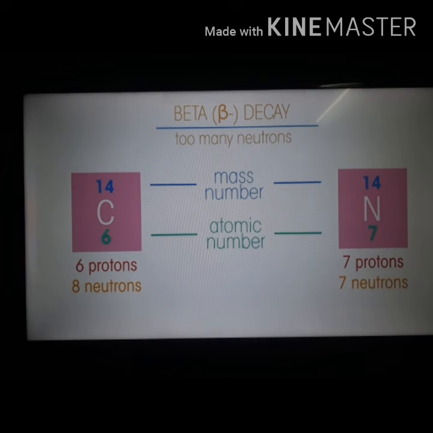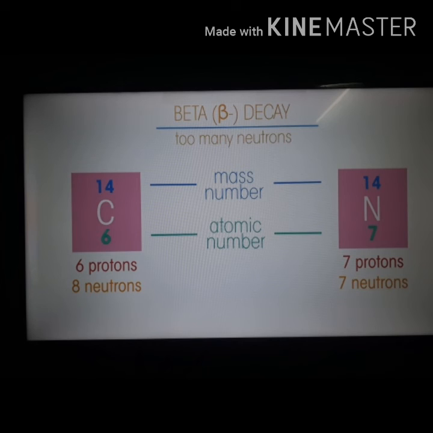Here is an example: carbon converts into nitrogen. Carbon's atomic number is 6. After emitting the beta particle, it converts into nitrogen by increasing the atomic number by 1. But you observe the mass does not change. Mass 14 remains as it is.